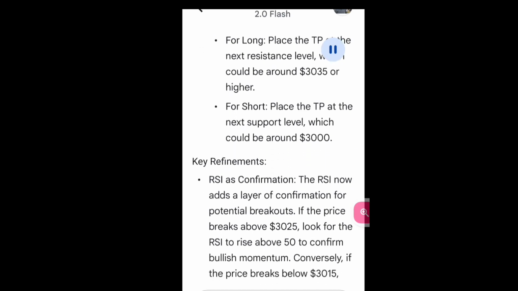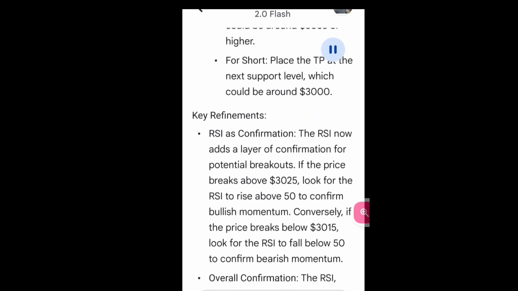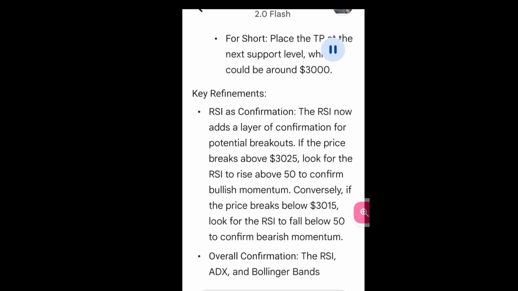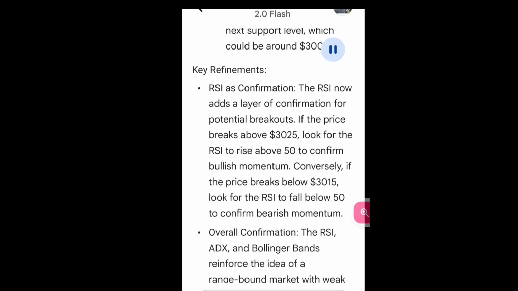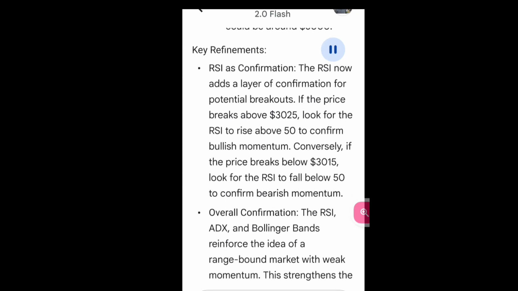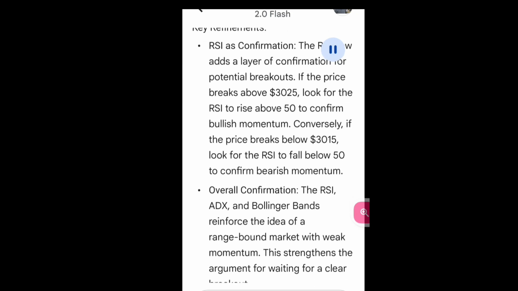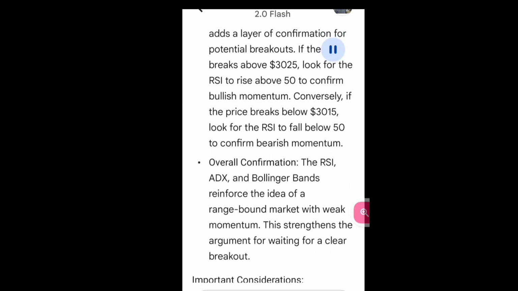Key refinements. RSI as confirmation. The RSI now adds a layer of confirmation for potential breakouts. If the price breaks above $3,025, look for the RSI to rise above 50 to confirm bullish momentum. Conversely, if the price breaks below $3,015, look for the RSI to fall below 50 to confirm bearish momentum.